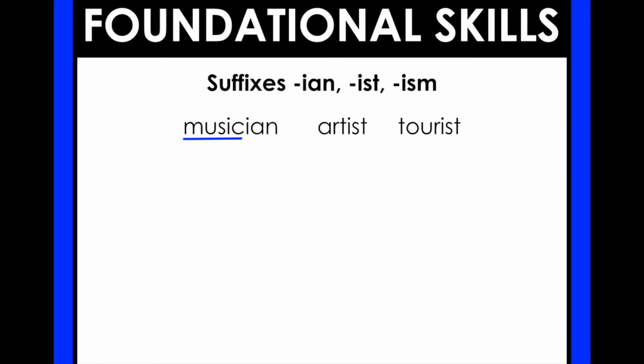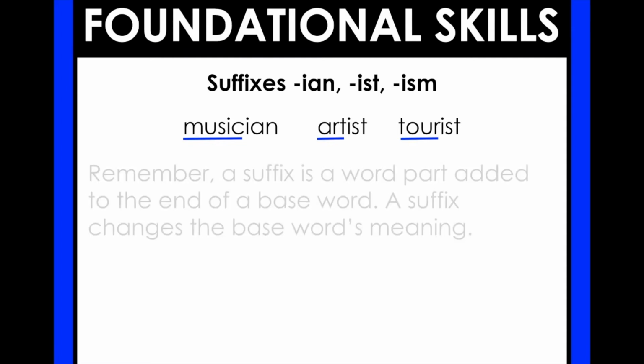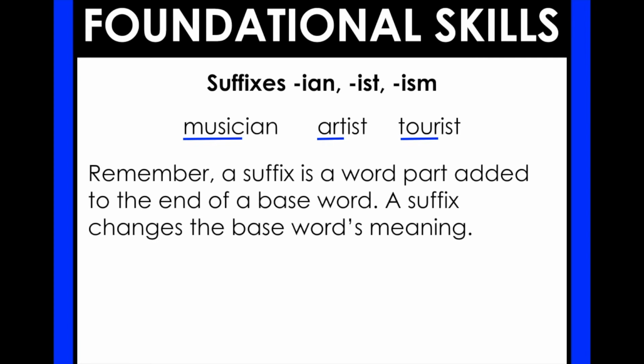So for example, musician, our base word is music, and then we can see that IAN is added to the end of the word. Or artist, I can see that the base word is art, and then IST is added to the end. And then the same thing with tourist, the base word is tour, T-O-U-R, with the suffix IST. So let's learn a little bit more about these suffixes.